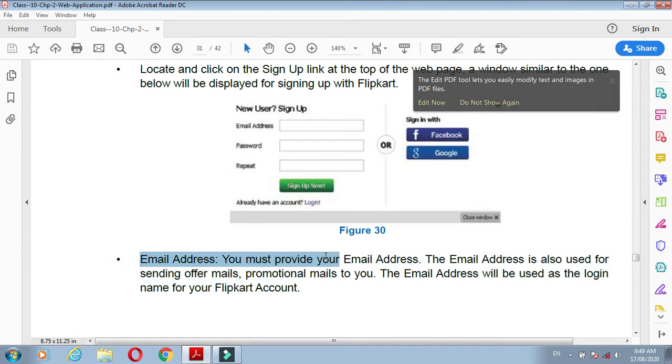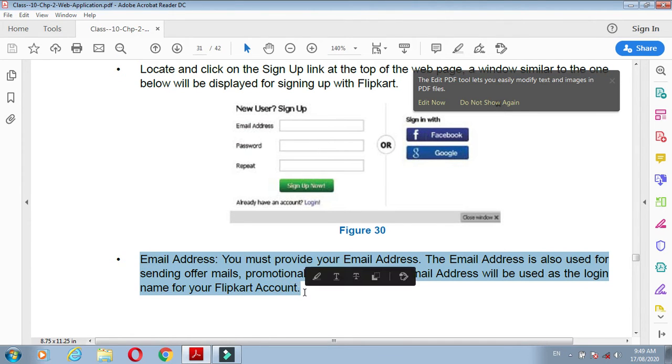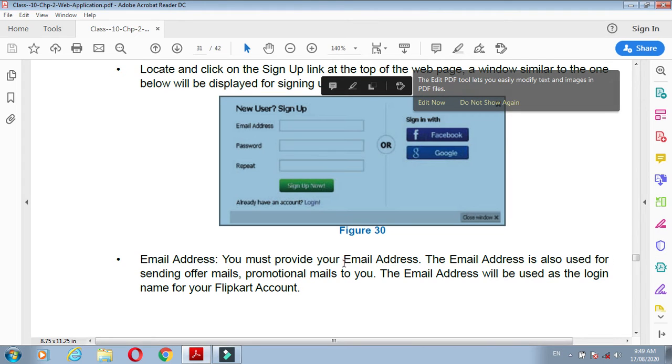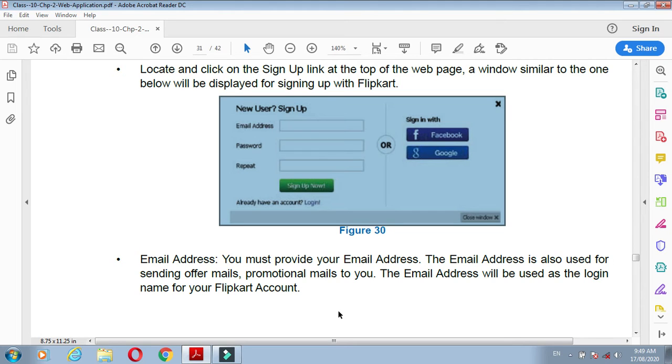Email address. You must provide an email address. The email address is also used for sending offer mails and promotional mails. The email address will be used as a login name for your Flipkart. It means that the email address is your login name. By using that email address, you can log in to the Flipkart website, and you can use the same email address for sending